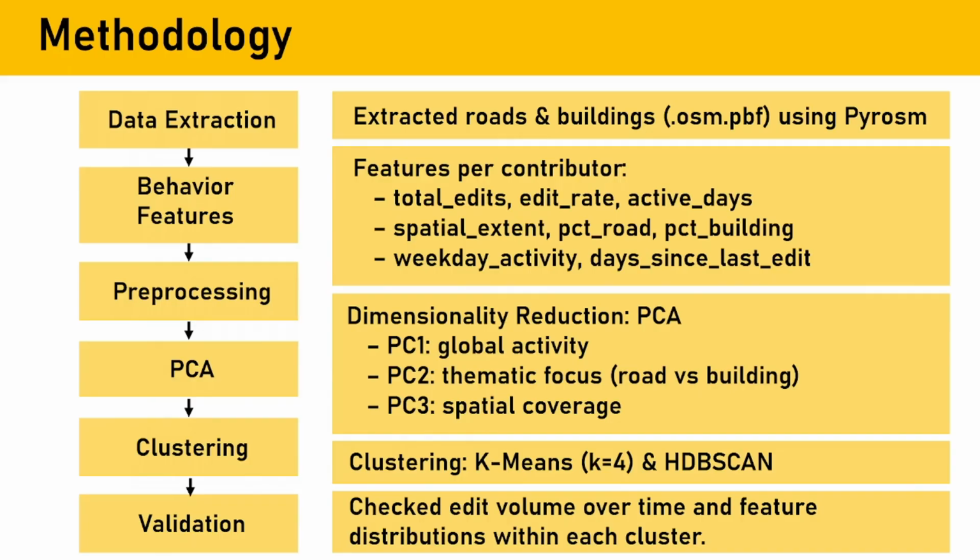First of all, data extraction. I downloaded the latest Dhaka OSM PBF file and used the PyOsmium library to extract all roads and buildings edits. Next, behavioral feature engineering. For every unique contributor, I calculated a rich profile of 8 metrics, and on this screen you can see all 8 metrics. And for pre-processing, I filled any missing values with zeros and applied Z-score scaling to balance the feature ranges.